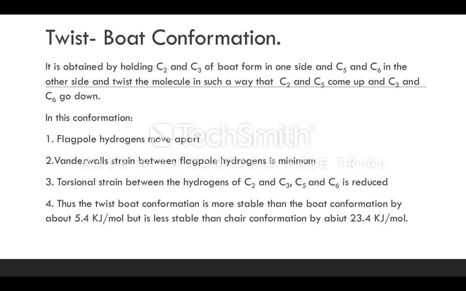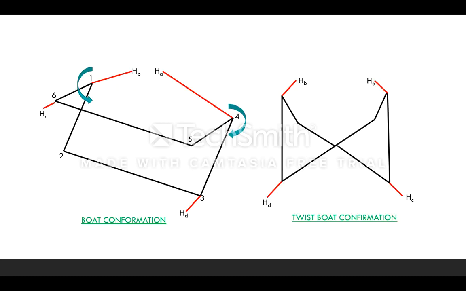And the next one is the twist boat conformation. So see, this is the twist boat conformation. For your easy understanding, I have kept the boat conformation and twist boat conformation side by side. See, this is the boat conformation and this is the twist boat conformation. At 1 and 4, what are these two hydrogens? In boat conformation we call them flagpole hydrogens.